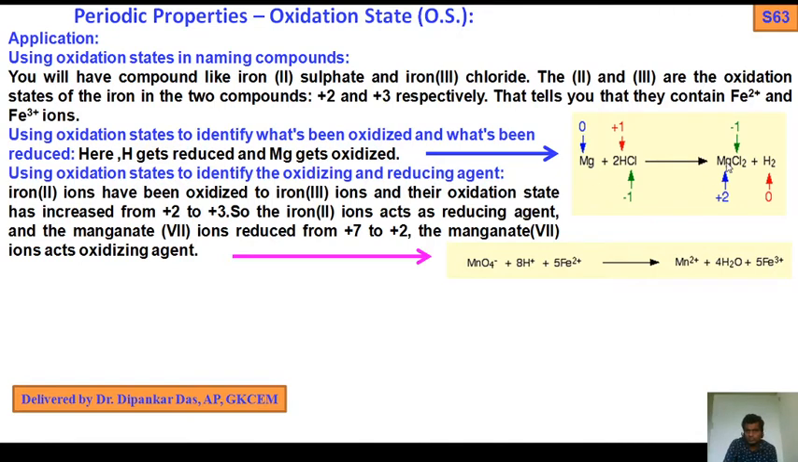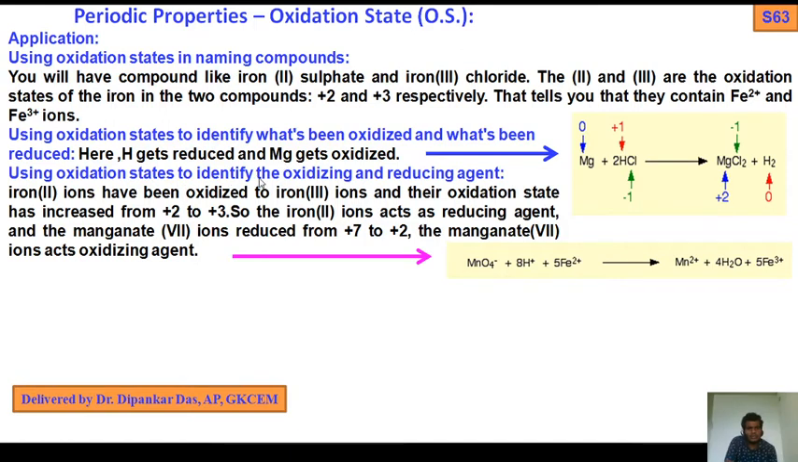The oxidation number increases, from 0 to +2, that is oxidation. Then H is +1 going to 0 in H2, a homonuclear diatomic molecule. So +1 to 0 is reduction, and 0 to +2 is oxidation. So we can say which compound is oxidized and which compound is reduced. This one is oxidized, this one is reduced.